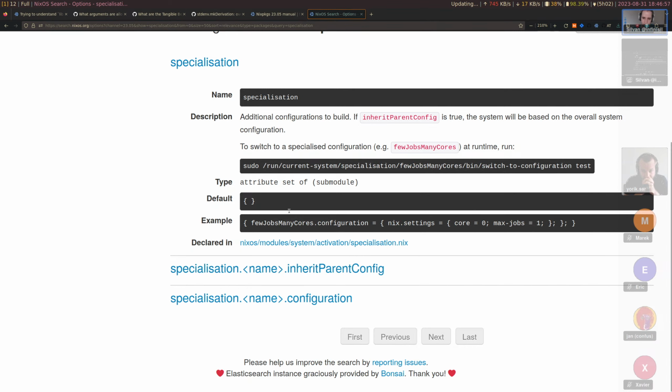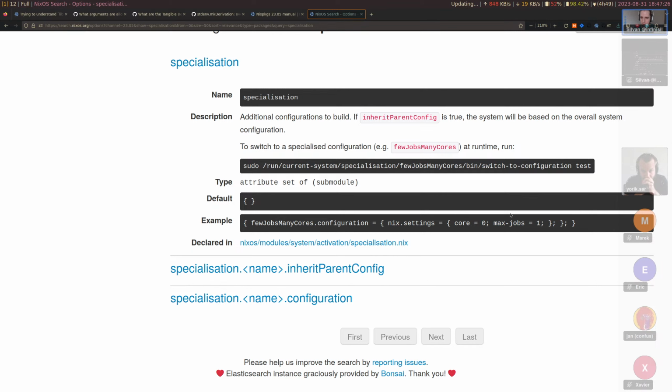And so, right, you could, for example, say right here, nix.settings.cores, max-jobs. So in this example, it says, let's build another NixOS configuration where if you boot into that, Nix has no processors available or something like that. Or actually, no, this is the default, I believe, is using all the processors, but only one job at a time.